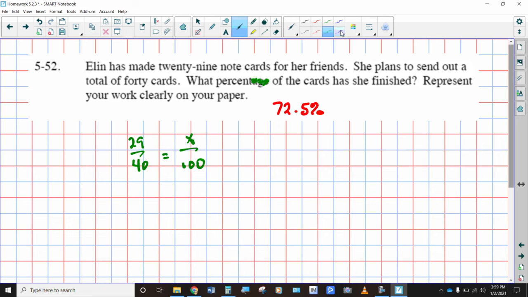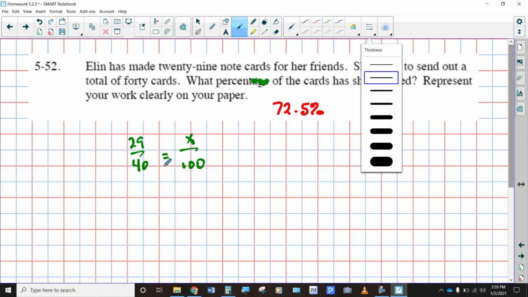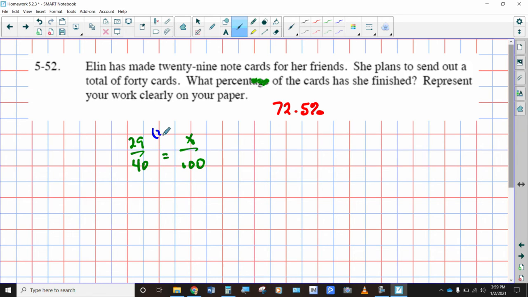So if you want to, you can find a giant one where you multiply the top and the bottom times 2.5, because I happen to know that 40 times 2.5 is equal to 100. But if you weren't aware of that being your multiple, then there's nothing wrong with cross multiplying.